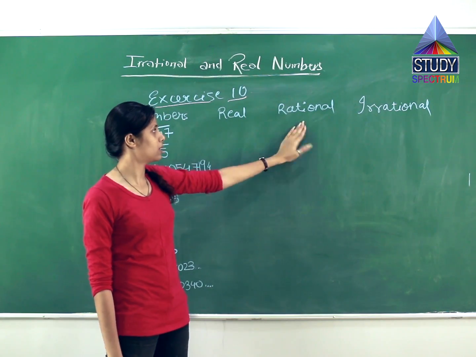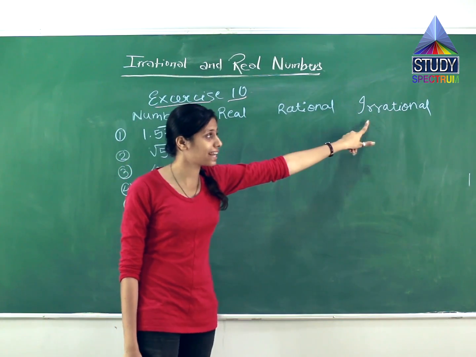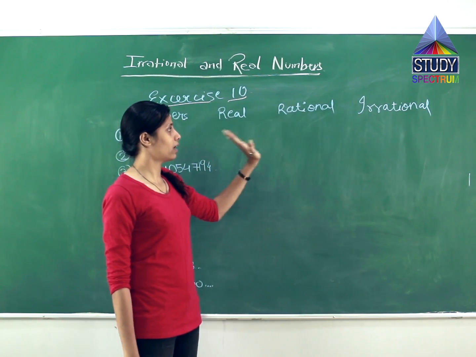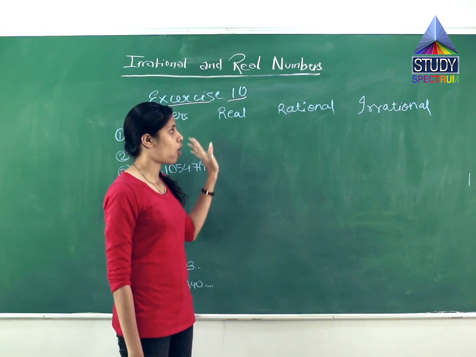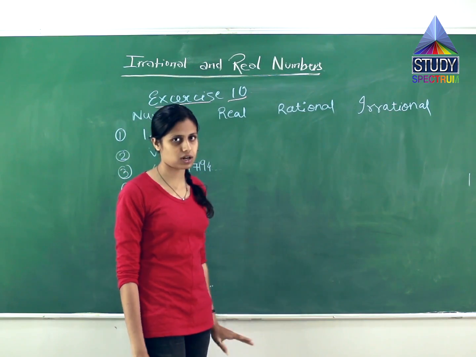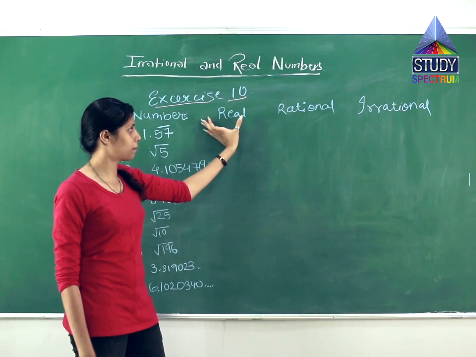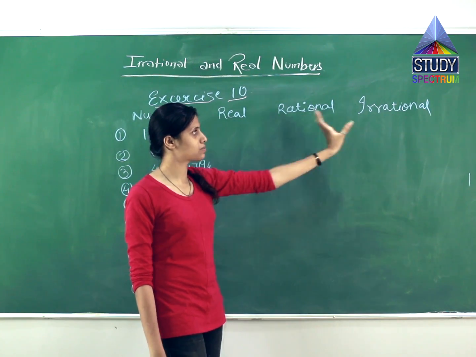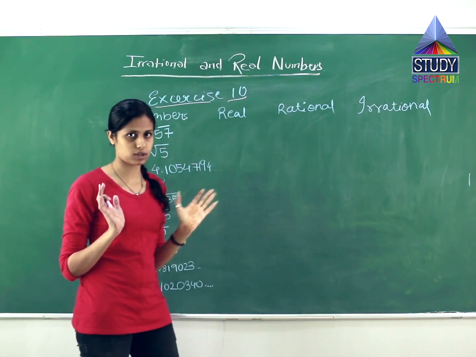So every rational number is a real number and every irrational number is also a real number. But we cannot say that every real number is a rational number or every real number is an irrational number. Basically this is a mother, these are parents and these are two children of these numbers. So these are smaller, whereas this is a broader concept.